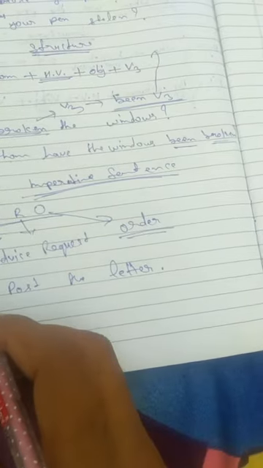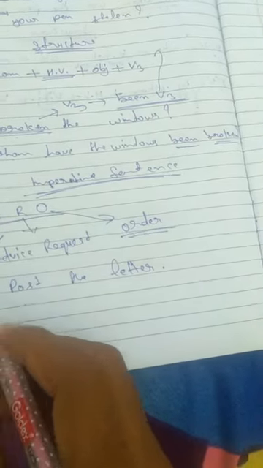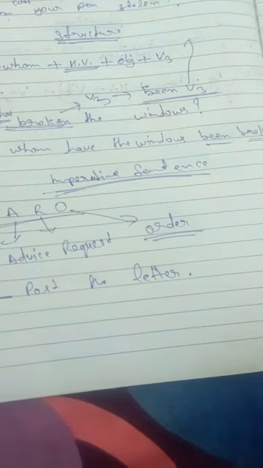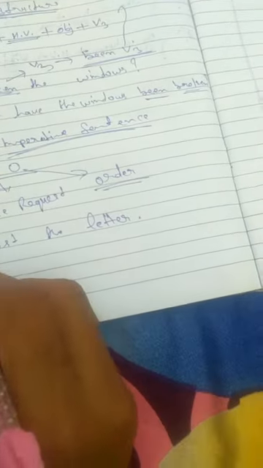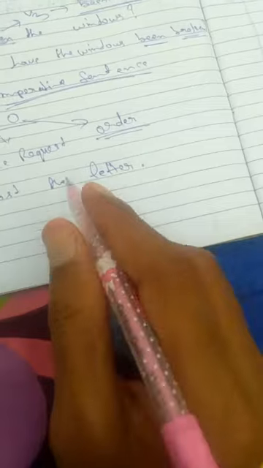Why? Because the subject "you" is always latent or hidden in an imperative sentence. Got it by here or not? Okay, so "post the letter."